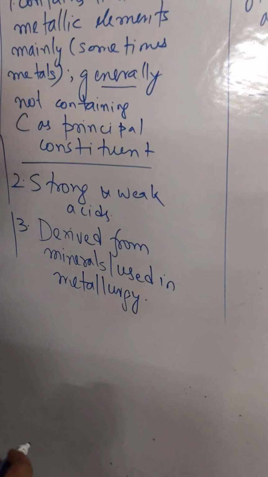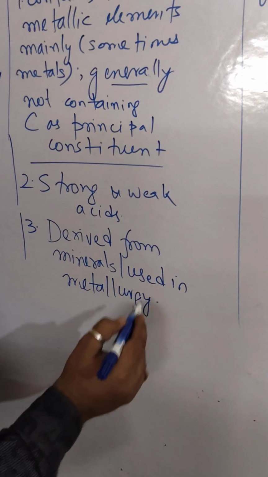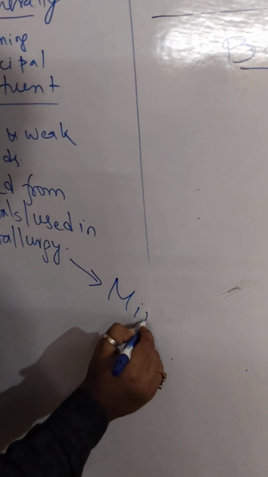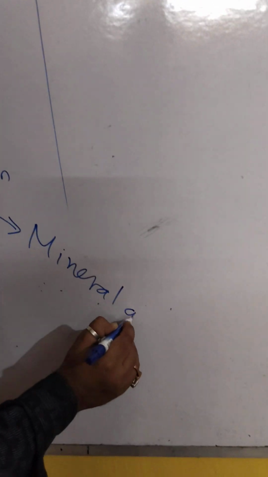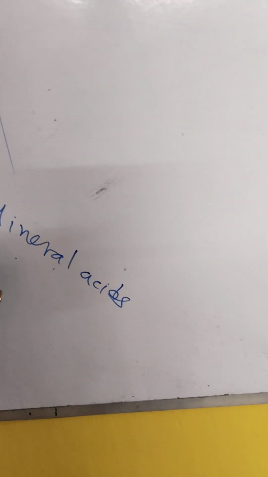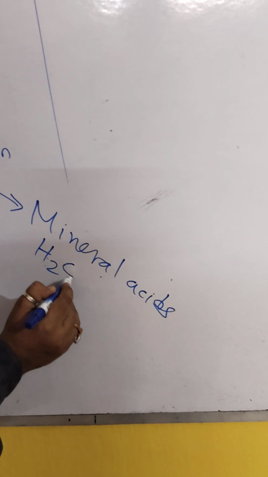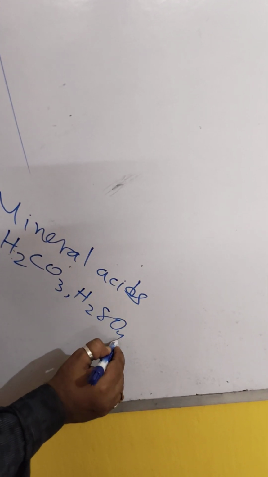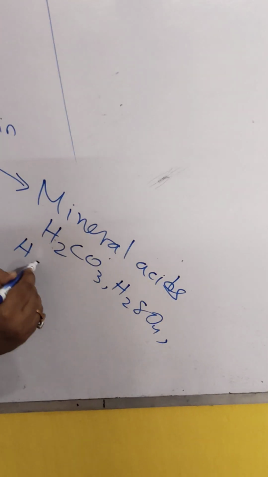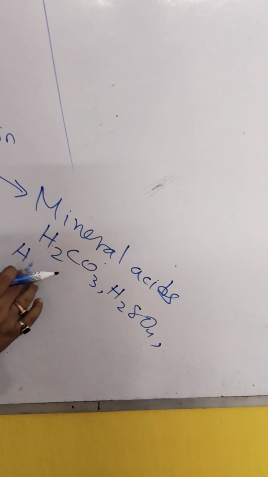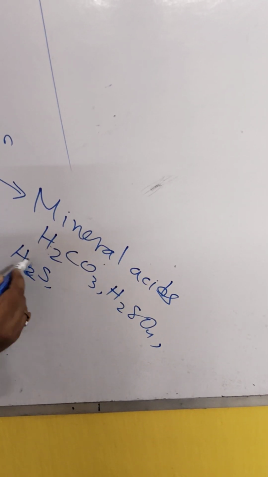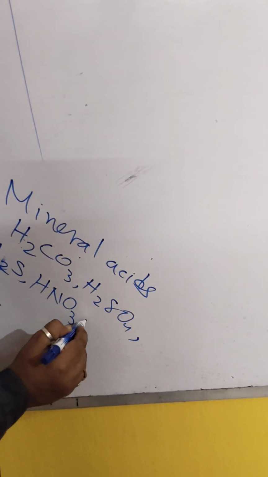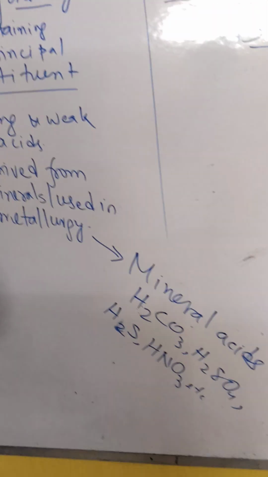Those inorganic acids which are derived from minerals and are used in metallurgy, we call them mineral acids. Examples: H2CO3, carbonic acid, H2SO4, sulfuric acid, H2S, hydrogen sulfide, HNO3, etc.